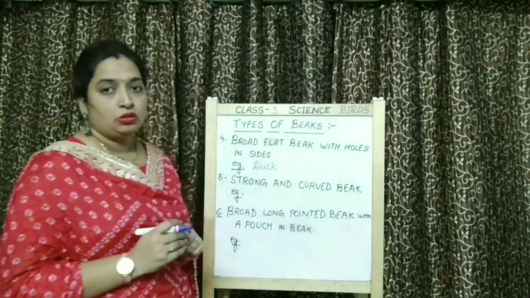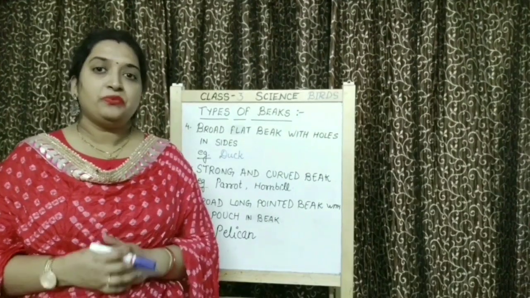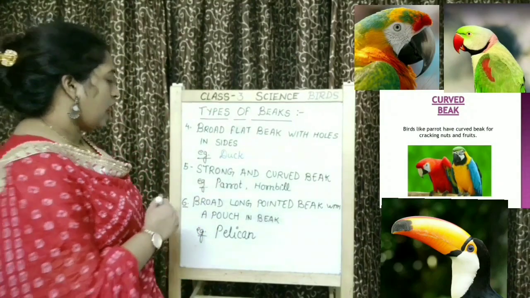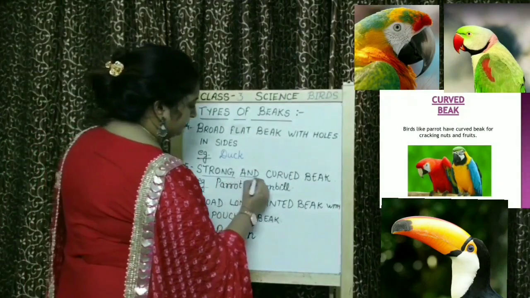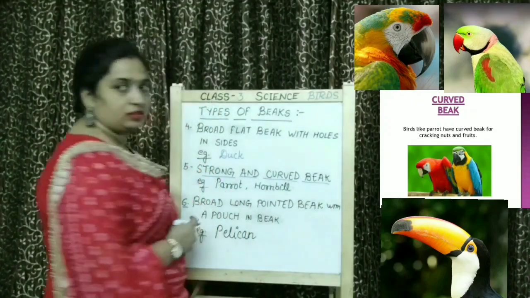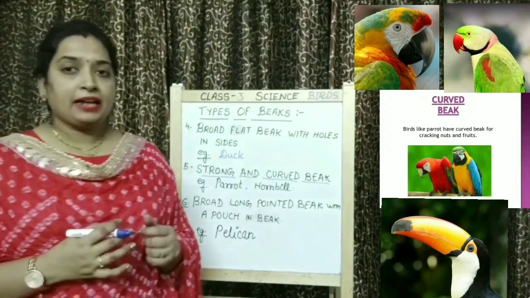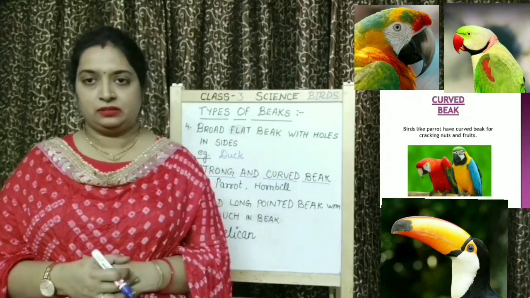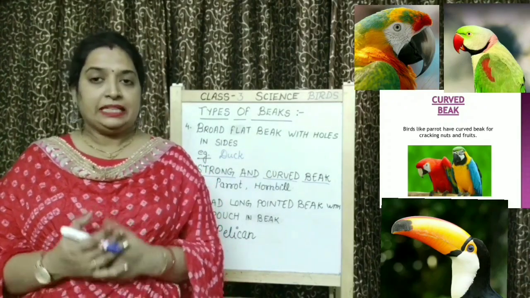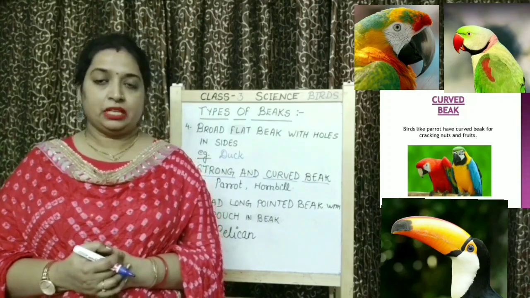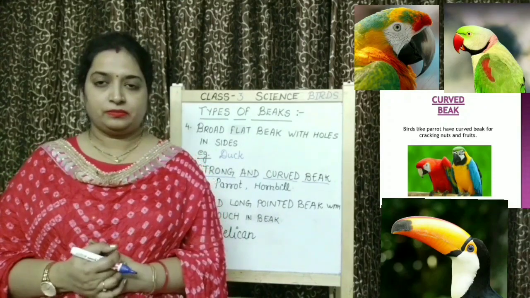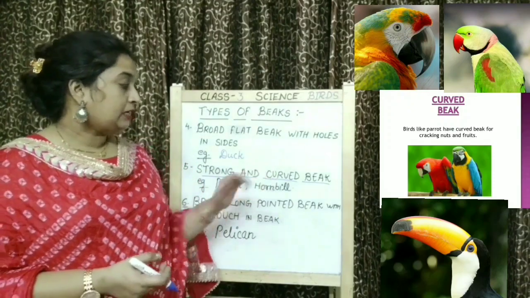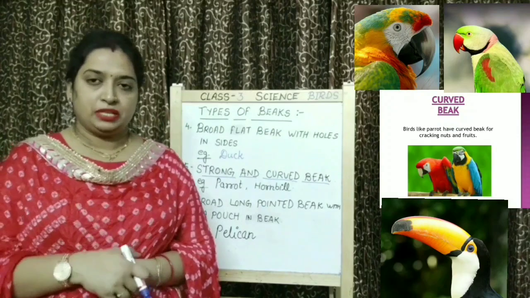So children, broad flat beak with holes is present in duck, and also swans. Let's come to fifth type of beak present in birds, and that is a strong and curved beak. Children, parrot and hornbill, they have a strong and curved beak. These birds, they eat nuts. They eat fruits. So to hold that nut, to crack the nut, they have curved beak.